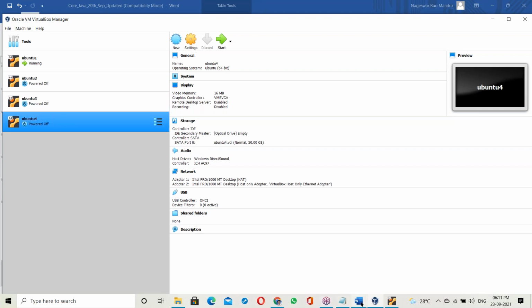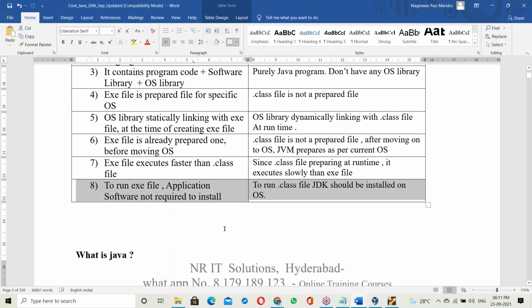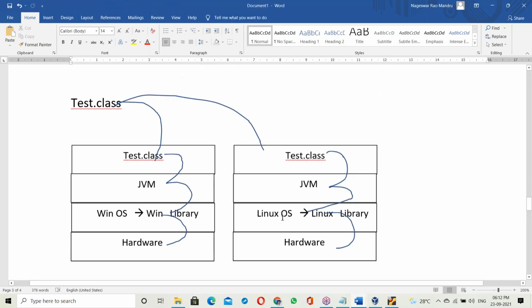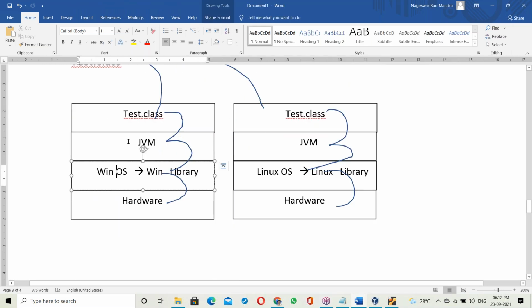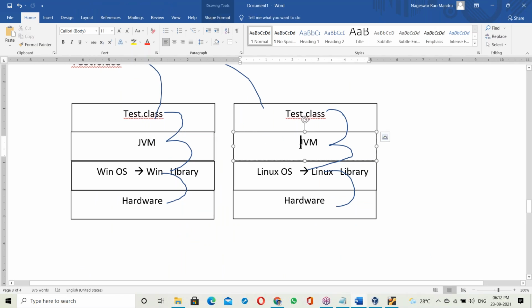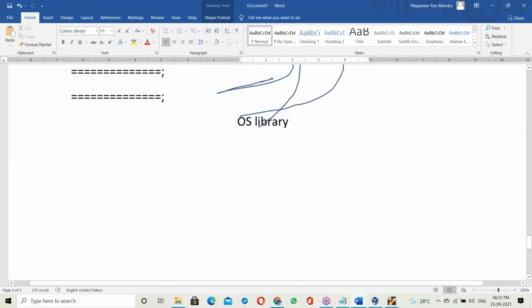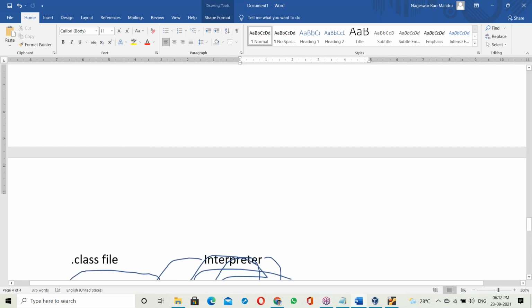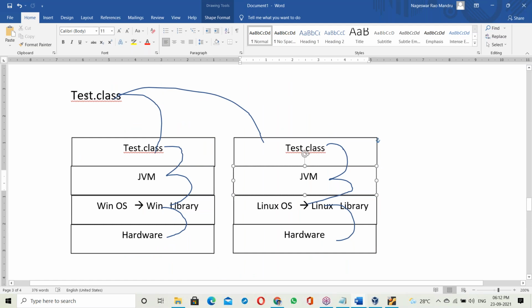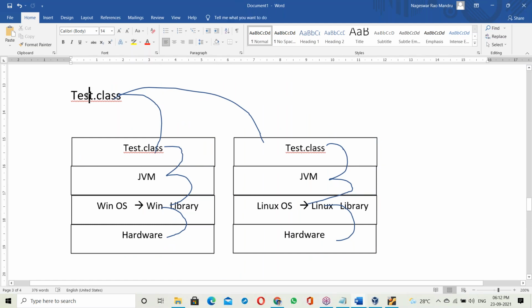But when it comes to Java, to run a .class file on Windows OS, the JVM is required. The same .class file running on Linux needs the JVM, and on any other system also the JVM is required. How do you get the JVM? From the JDK. That means to run a .class file, the JDK must be installed, even though project development is completed.